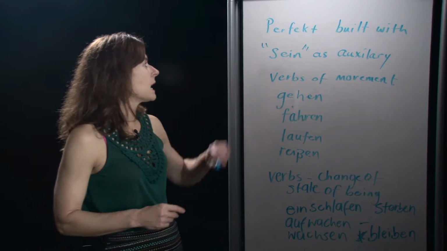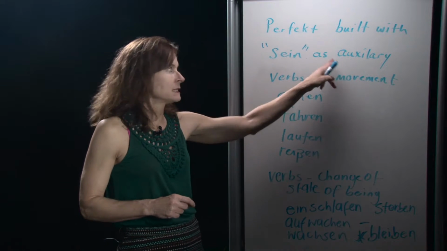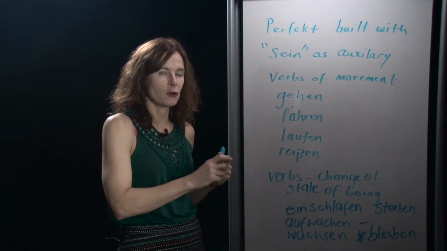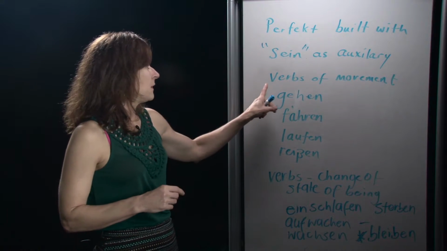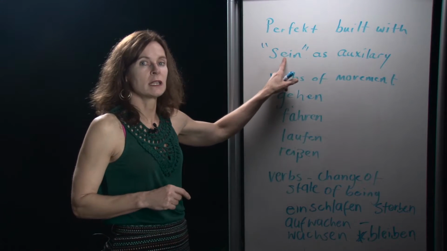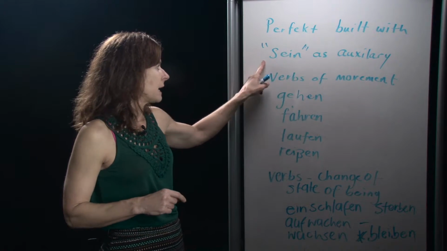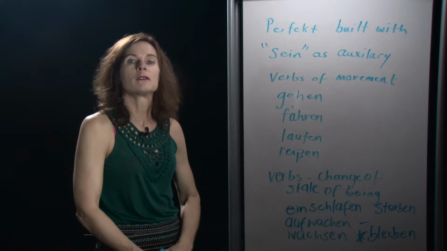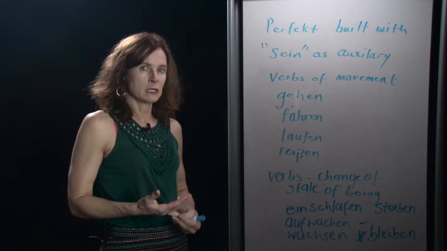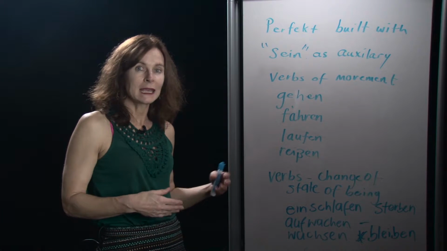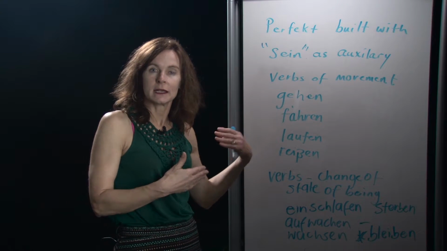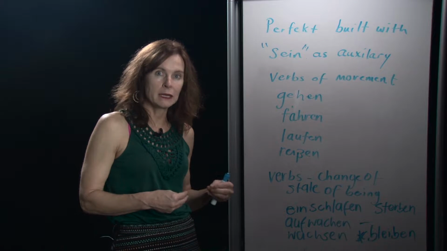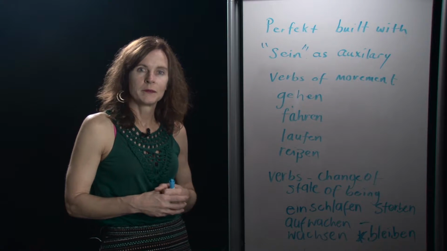So use the verb sein as an auxiliary verb, or as the helping verb, right? The second verb that gets conjugated in the sentence will be sein, and that you use with verbs of movement. So any verb that expresses movement, for example, gehen. So then you would say, for gestern, right, to build the past tense, ich bin gegangen.